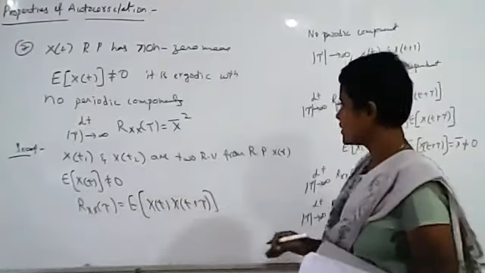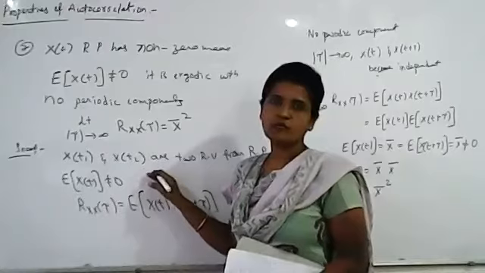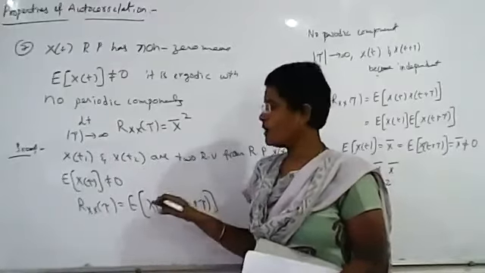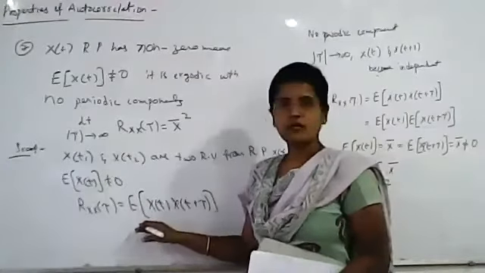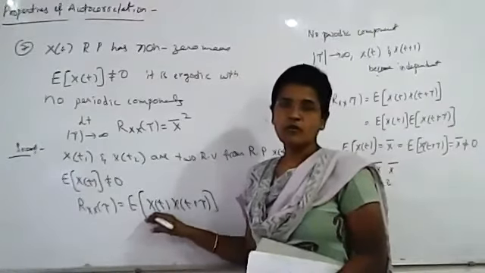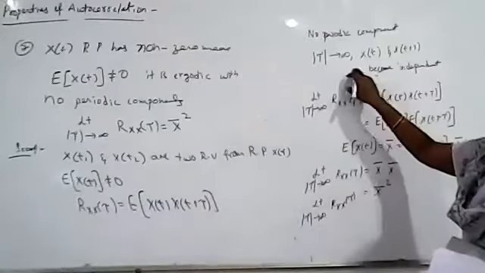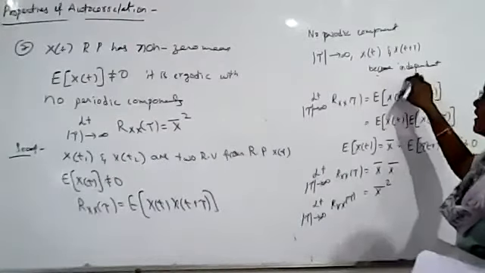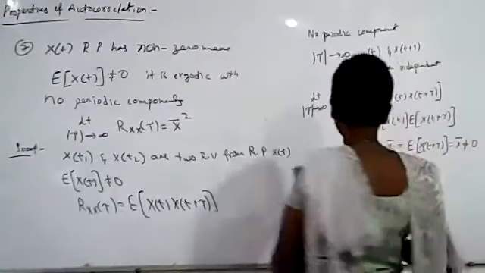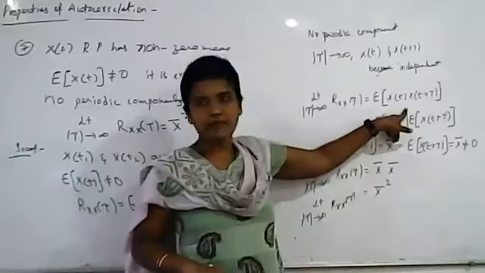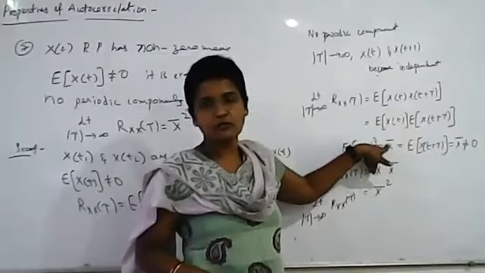Now what is it that we are doing? We have taken two random variables from the random process at t is equal to t1 and t is equal to t. And what is given in the statement? Expected value of x of t is not equal to 0. What is the formula? Rxx of tau is equal to expected value of x of t into x of t plus tau. Since tau tends to infinity, these two random variables become independent. So the expected value of independent random variables will be equal to the product of the individual expected values.